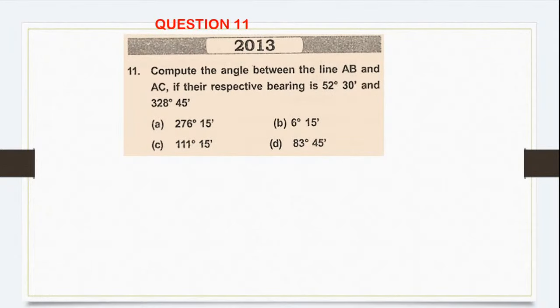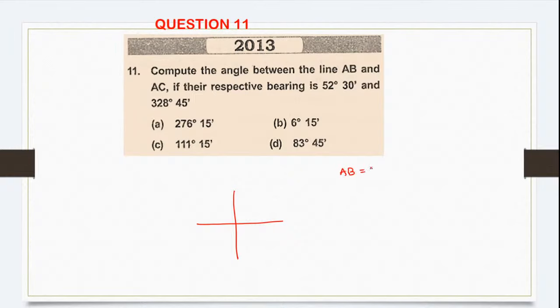Question number 11. Compute the angle between the line AB and AC if their respective bearings are. So they have given you two lines and the bearing of both the lines has been given to you. So the first line is AB. See how much is the bearing of AB line?